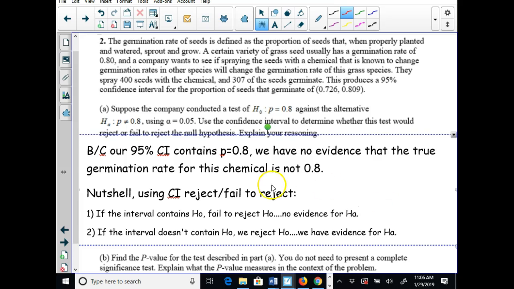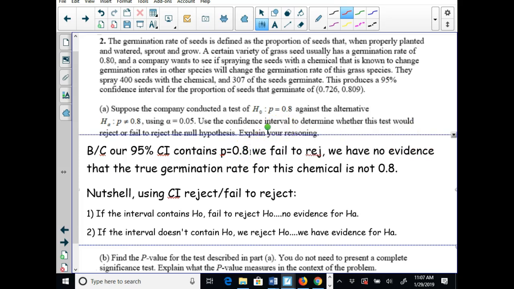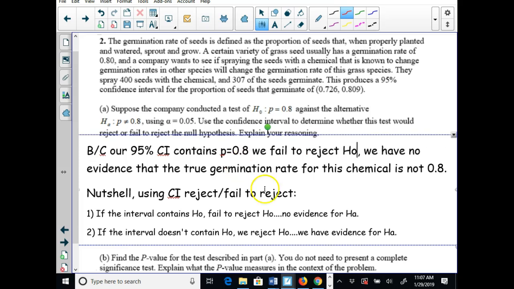Okay, so what should I have gotten here? Because our 95% confidence interval contains 0.8, we have no evidence. We should have put we fail to reject H0. We have no evidence that the true germination rate for this chemical is not 0.8. So again, our interval contains the H0. Because our 95% confidence interval, and you have to have that 95% there, contains p equals 0.8, that null hypothesis, we fail to reject H0. We have no evidence the true germination rate is not 0.8.